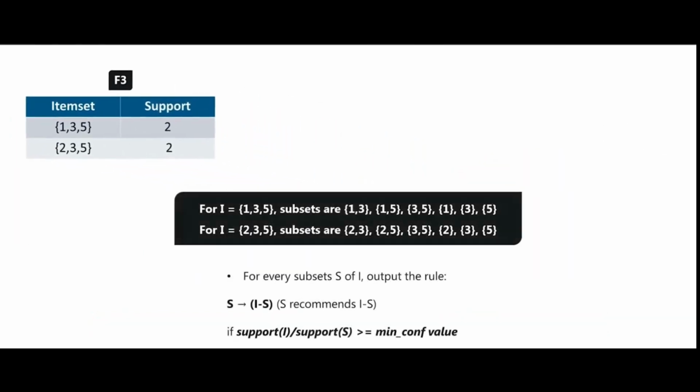Now let's assume our minimum confidence value is 60%. For that, we're going to generate all the non-empty subsets for each frequent item set. For I equals 1,3,5, which is the item set, we get the subsets 1,3; 1,5; 3,5; 1; 3; and 5. Similarly for 2,3,5, we get 2,3; 2,5; 3,5; 2; 3; and 5. Now this rule states that for every subset S of I, the output of the rule gives something like S gives I minus S. That implies S recommends I minus S. And this is only possible if the support of I divided by the support of S is greater than or equal to the minimum confidence value.